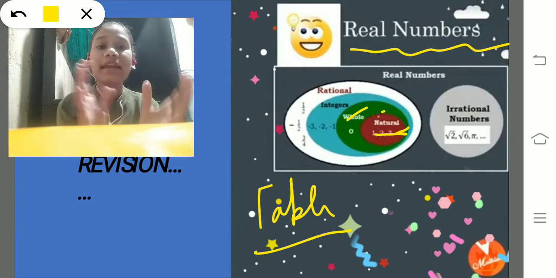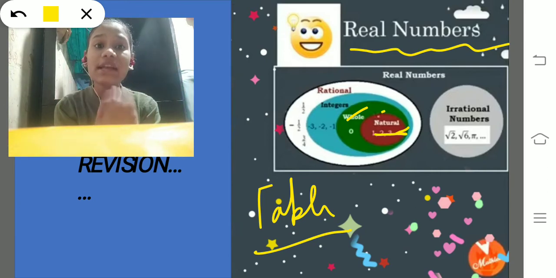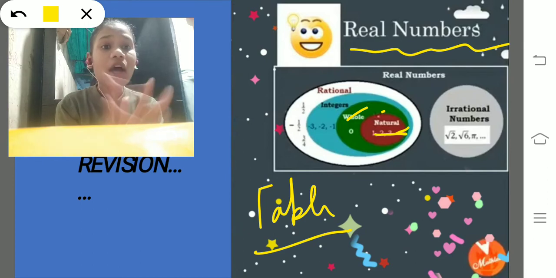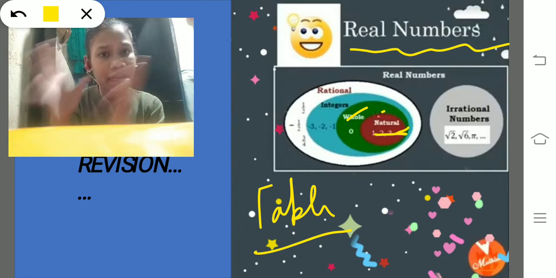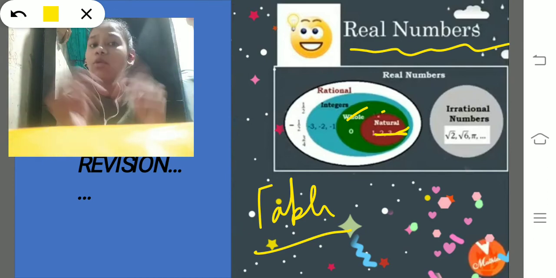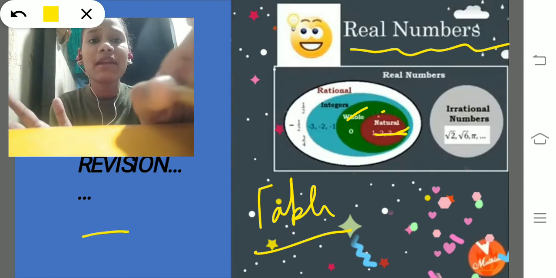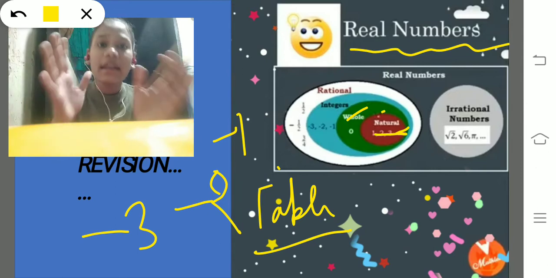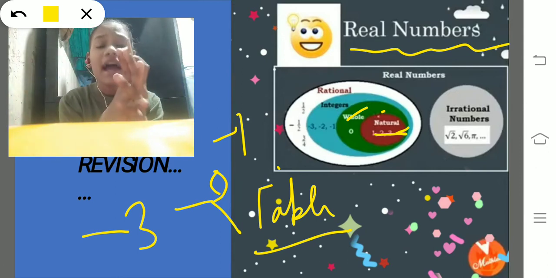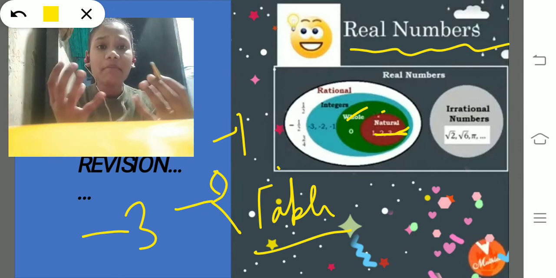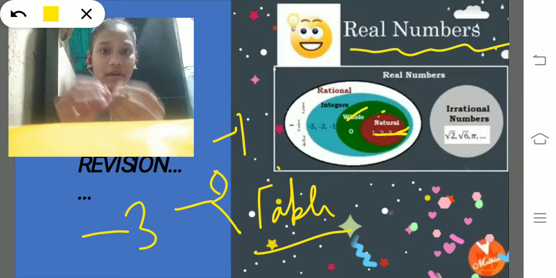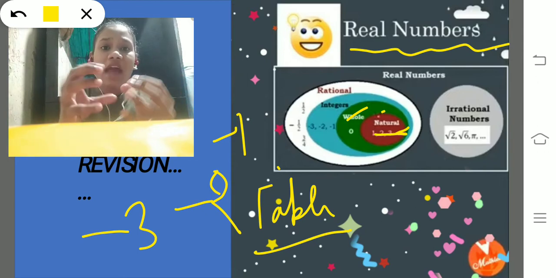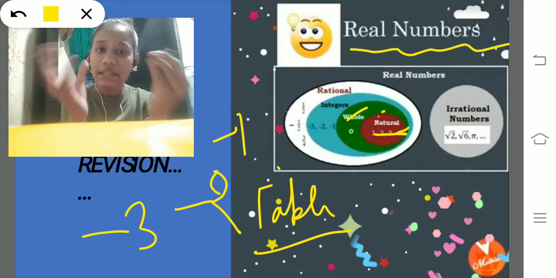And the next thing is, what are integers? Integers are mainly the negative numbers and the positive numbers. Negative numbers means -3, -2, -1 and so on. When we add the whole numbers to the negative numbers, they make a new set, that is integers.